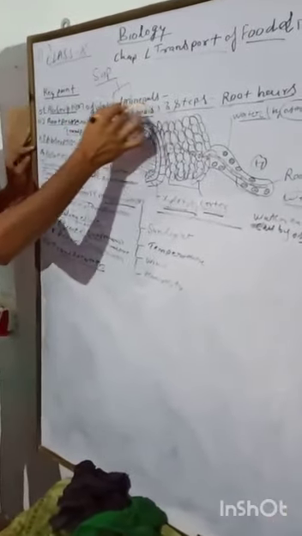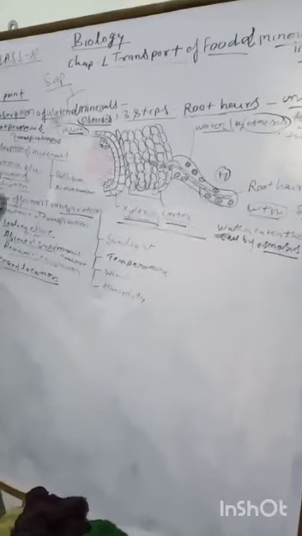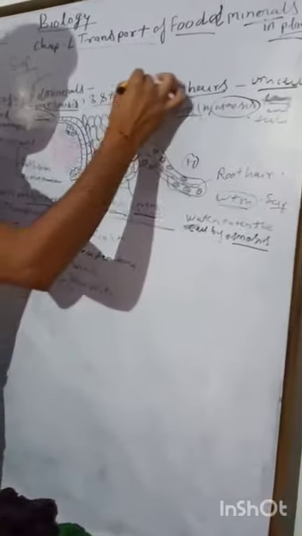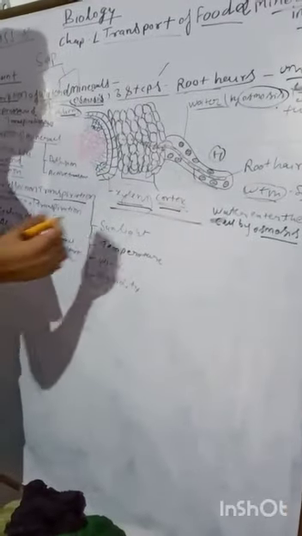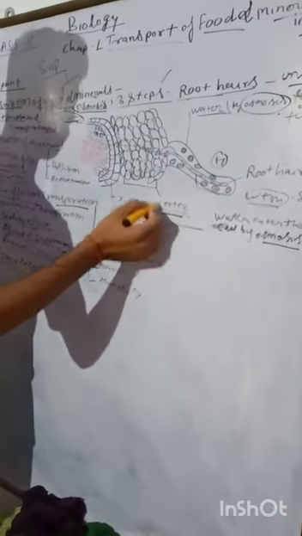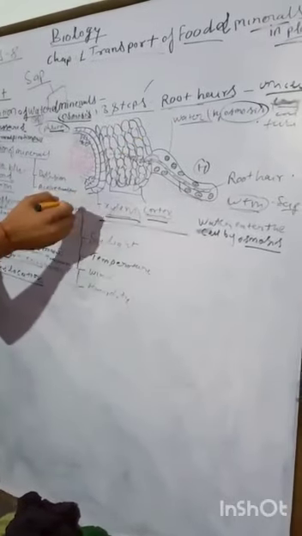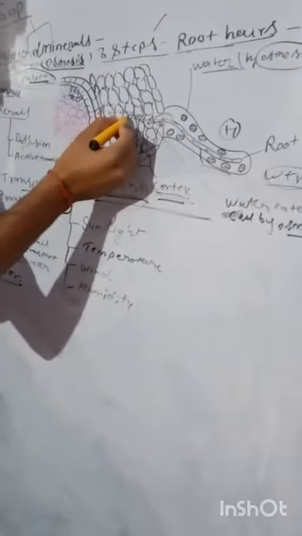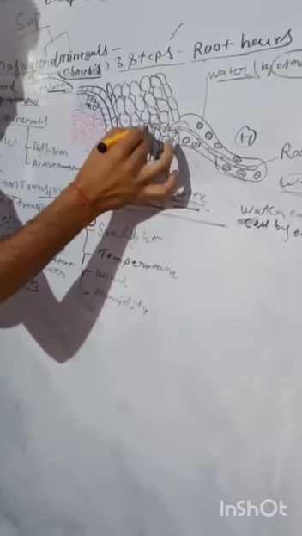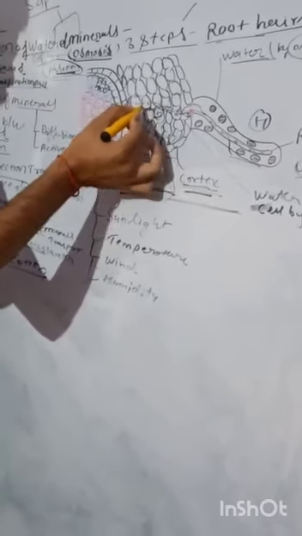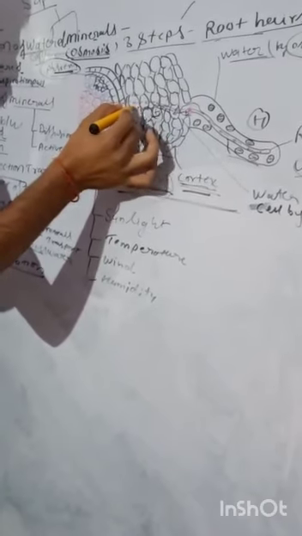Water and minerals are absorbed mainly in three steps. First, continuous inflow of water from the root hairs to the adjacent cells by the process of osmosis. Second, neighboring cells: when the neighboring cells have a high concentration of water, it moves into the next neighboring cells where the concentration is low.